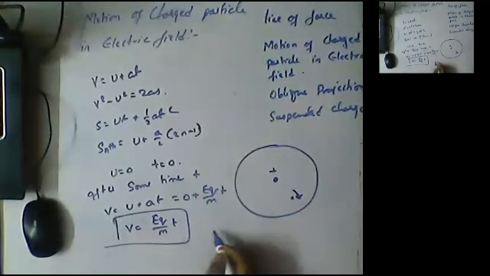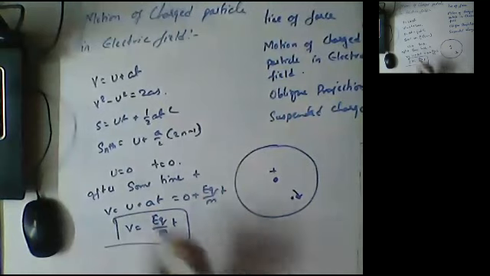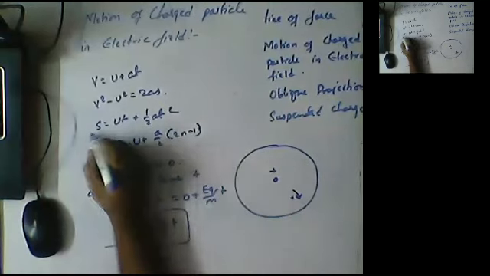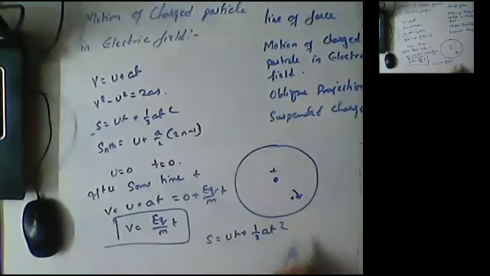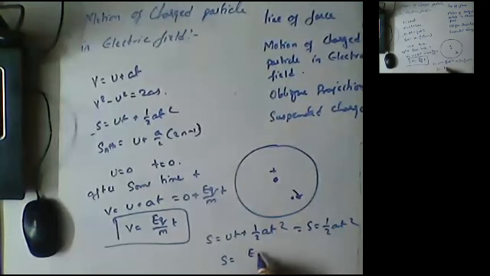Another formula is v square minus u square is equal to 2as. Before that, we will discuss s. So s is ut plus half at square, where u is equal to 0, so we can write s is equal to 1 by 2 at square, that is, s is equal to half Eq by m t square.